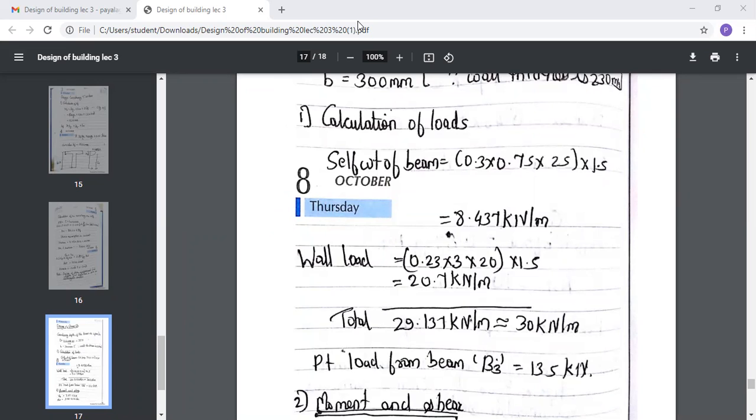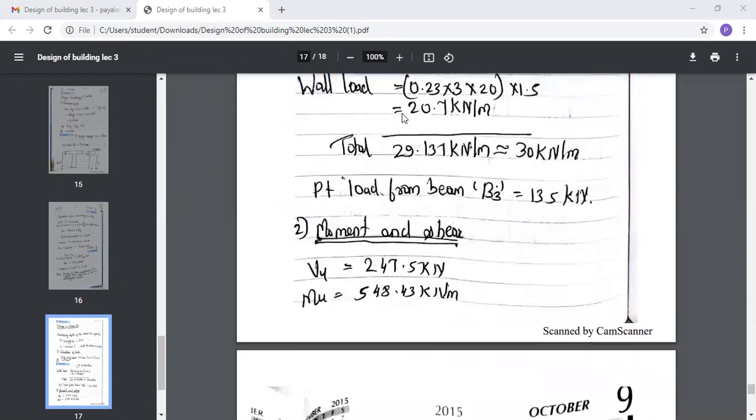Yes, do the calculation of loading. Okay. All of you are done? Yes.